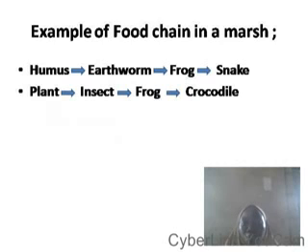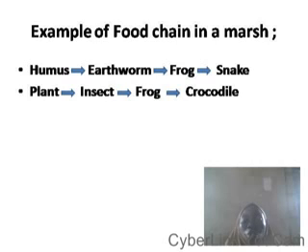Now, let's look at examples of food chain in a marsh, and that leads to examples of organisms that we can find in a marsh. Because decomposition is going on there and there is sand, there is presence of humus. The humus will be fed upon by the earthworm, an example of an organism present in a marsh.